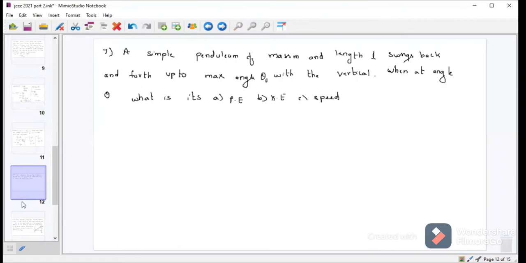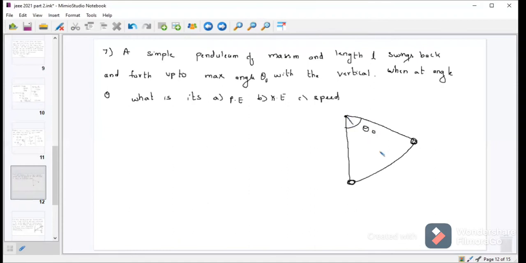First, we will draw the diagram. This is the simple pendulum, and let this one be the maximum angle, that is theta naught.